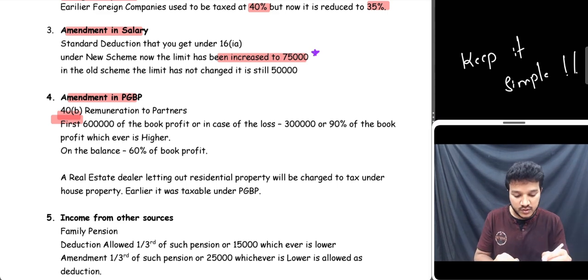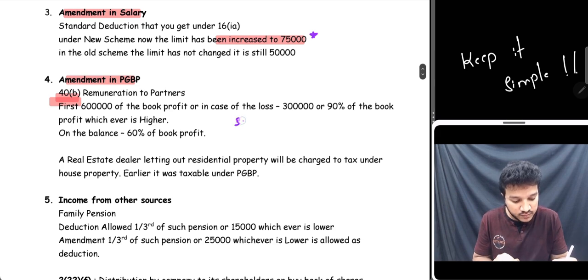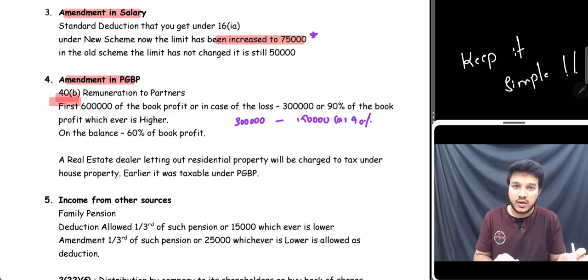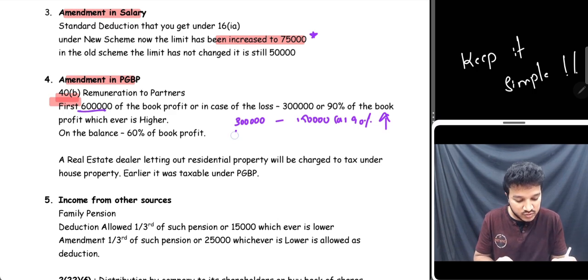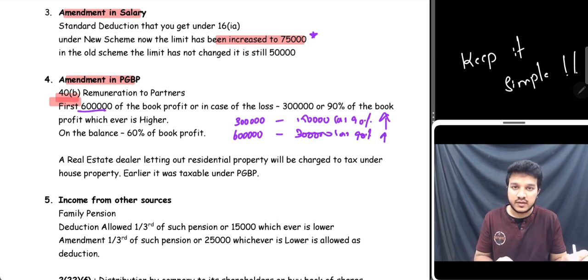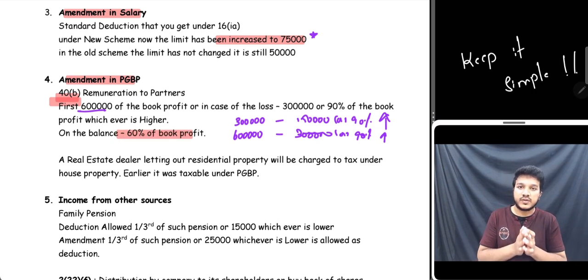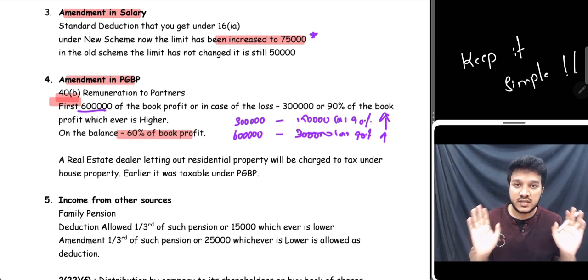They've increased the limits. Earlier, for the first 3 lakhs, you would get either 1,50,000 or 90% of the book profits, whichever is higher. Now they have made this 3 lakhs to 6 lakhs. This is the current one, after amendment. And the 1,50,000 they have made 3 lakhs, or 90%, whichever is higher. On the balance amount you will get 60% of the book profit. So this is the amount that is allowed as deduction.